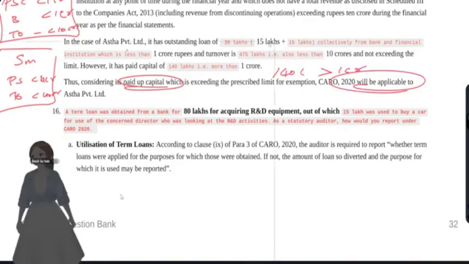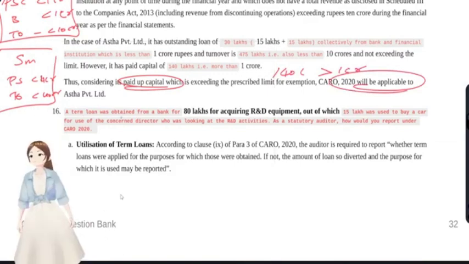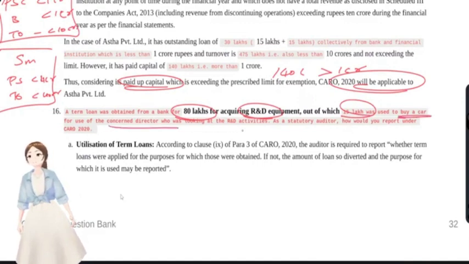Okay. A term loan was obtained from a bank for 80 lakhs for acquiring R&D equipment, out of which 15 lakhs was used to buy a car for use of the concerned director who was looking at R&D activities. You see, a car is not R&D equipment. Okay. So the purpose has been changed. They have diverted the funds. As a statutory auditor, how would you report this under this CARO?